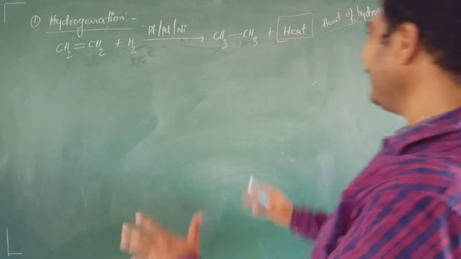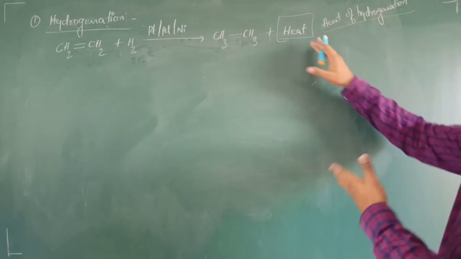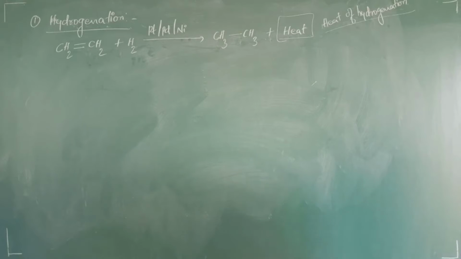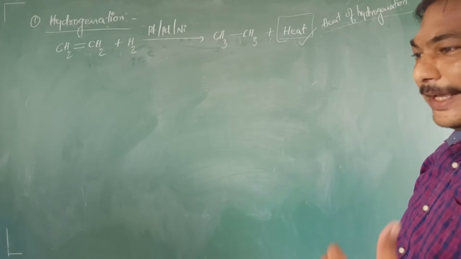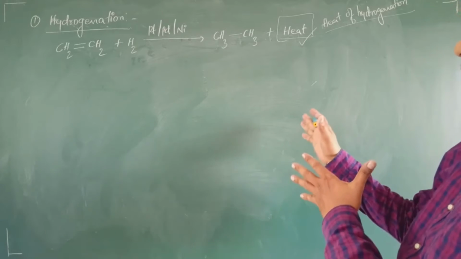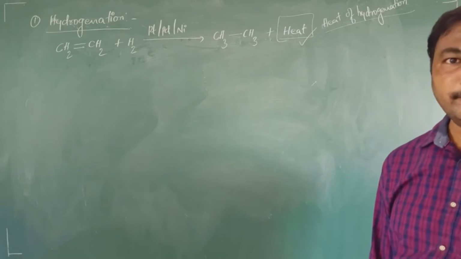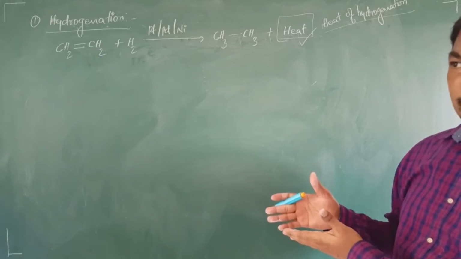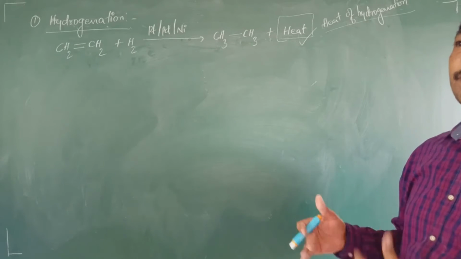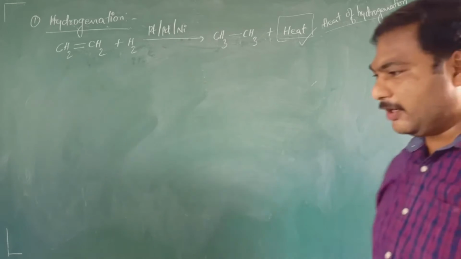Okay. Now, what is the prominence of this heat of hydrogenation? Based upon this heat of hydrogenation, we can explain the relative stabilities of the alkenes. By comparing the heats of hydrogenation of 2 alkenes, we can say which one is more stable. Okay, we will come across that one.